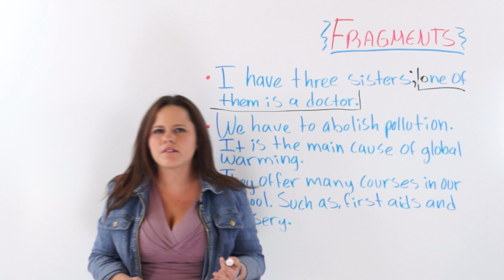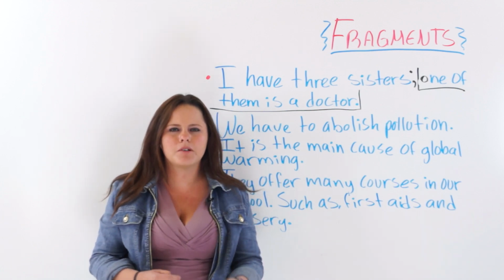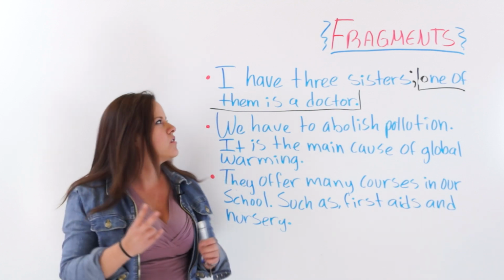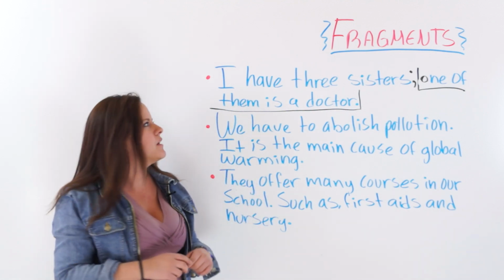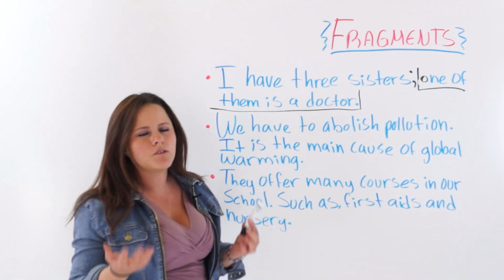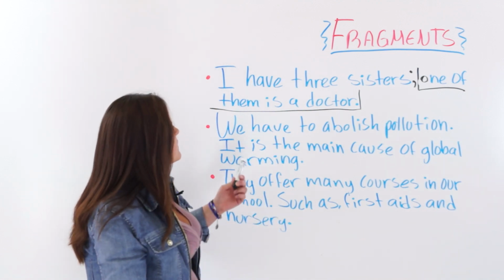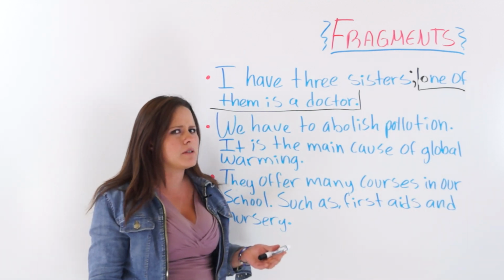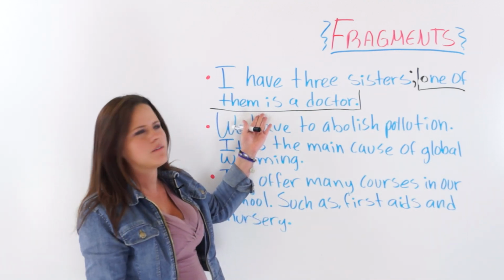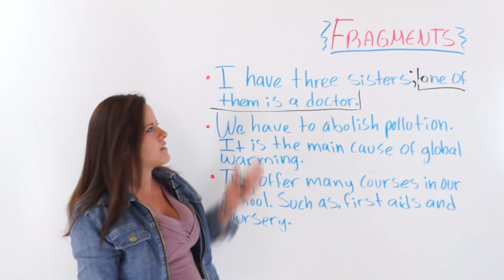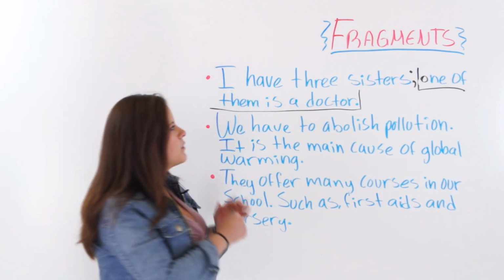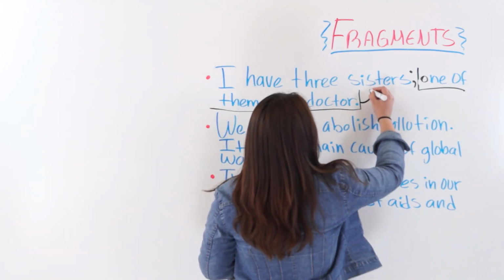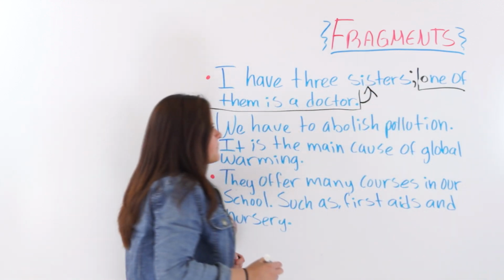Remember that a sentence must have a subject and must have a predicate. If it doesn't have one of those, it will not make sense. One of them is a doctor. You're like, one of what? What are you talking about? It doesn't make sense by itself. I have 3 sisters makes sense by itself. So we will join this sentence here to this sentence here.